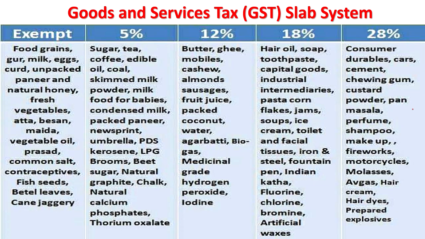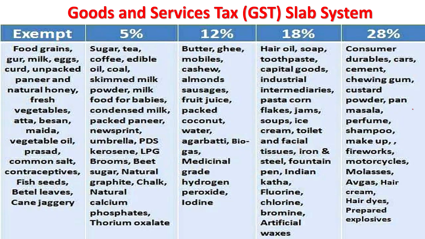So in detail, I have presented before you the different things. Some are completely exempted like food grains, milk, eggs, curd, unpacked paneer and natural honey, vegetables, atta, besan, maida, oil and common salt and bitter leaves, cane jaggery. These are all exempt from the GST, that is 0% is levied. So different things are there. Those luxury items like motorcycles, cars and hair dyes and explosives and pan masala, all these things are imposed with 28% GST.